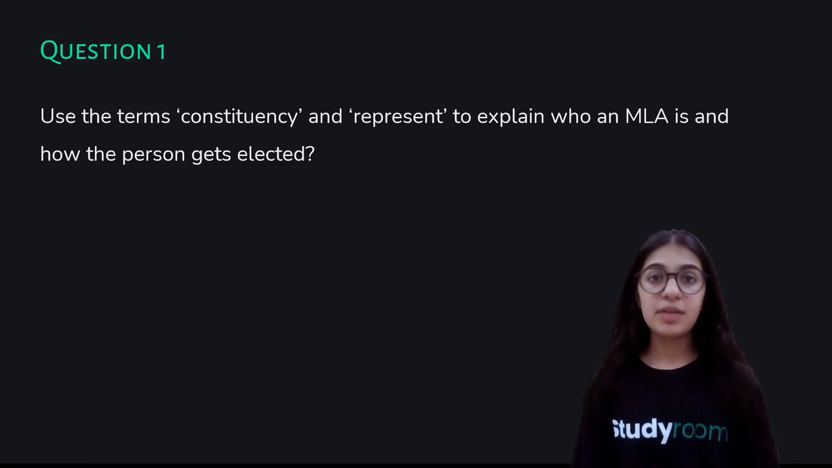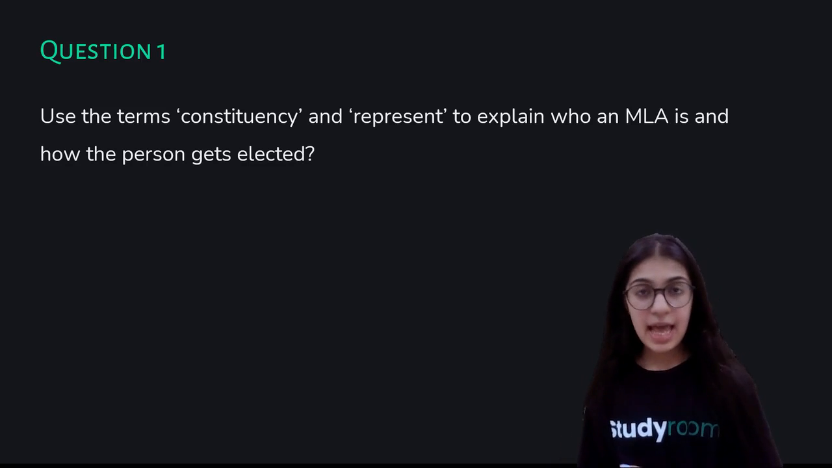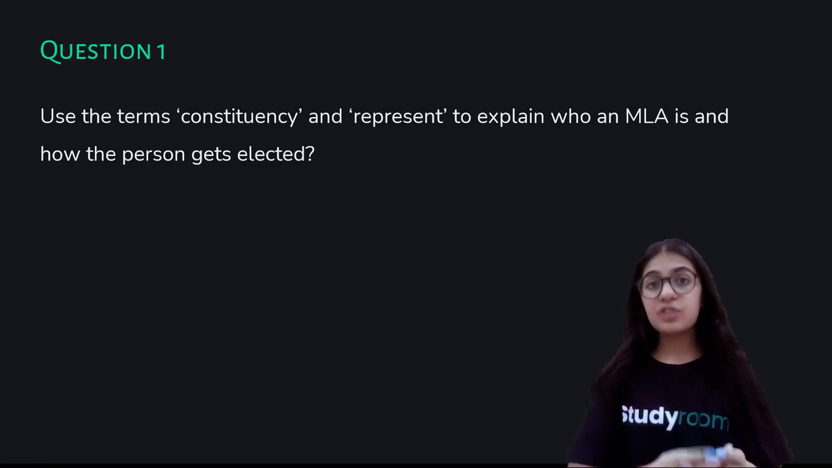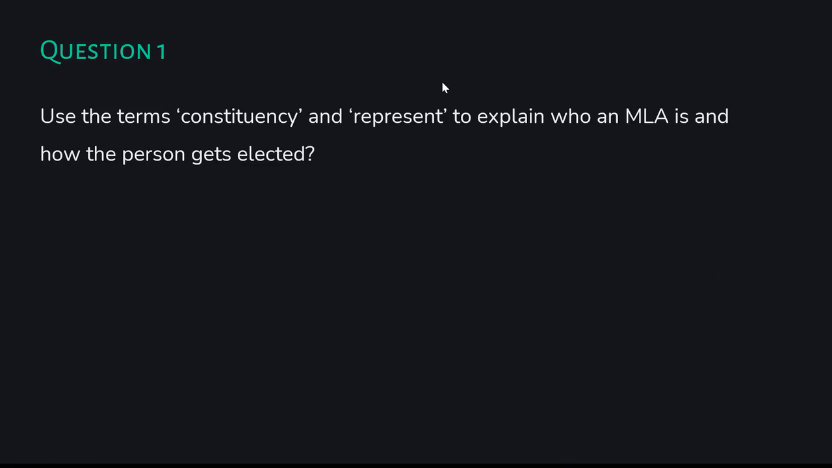All right, so let's assume Delhi. Delhi has been divided into various small regions. There is a state government for Delhi and there are different regions in Delhi, and in each region there is a constituency. So let's understand who is an MLA. MLA is a member of the Legislative Assembly. All right.